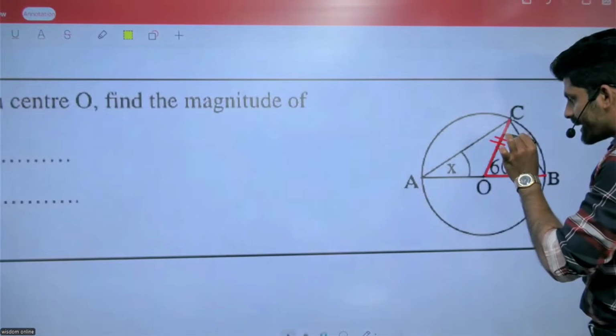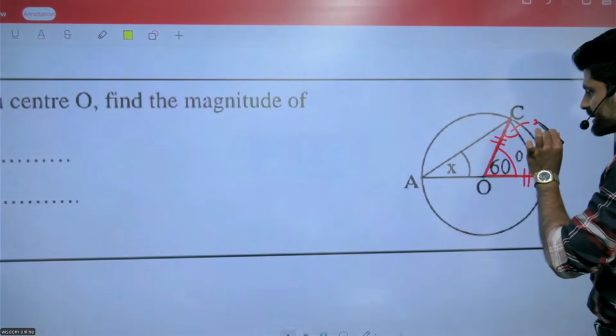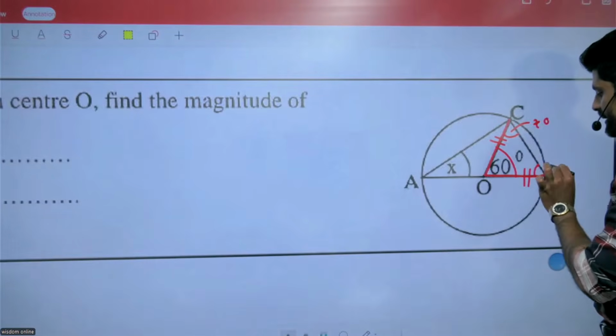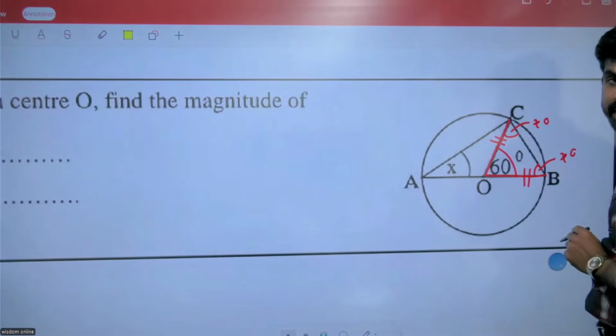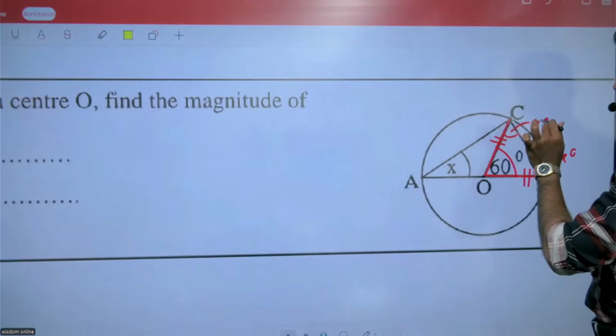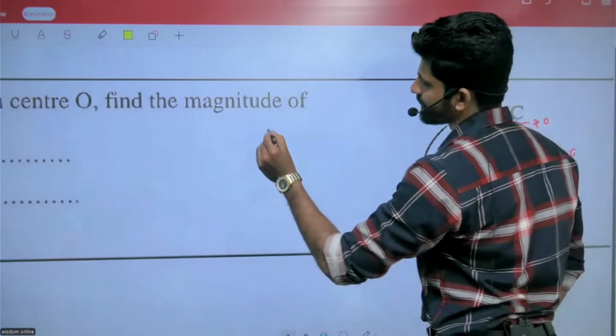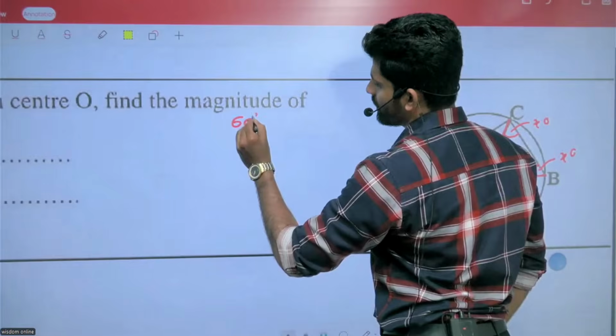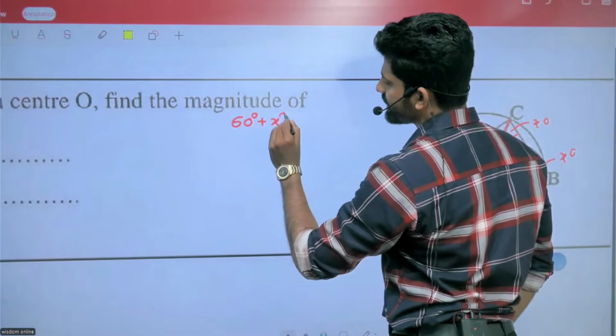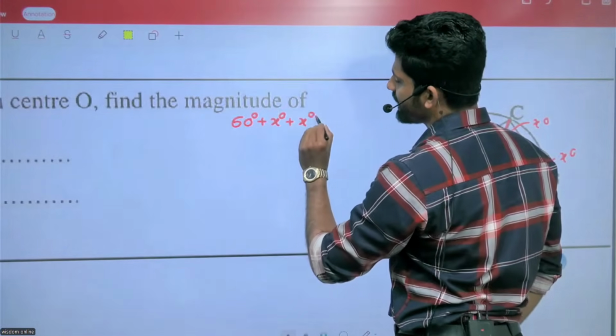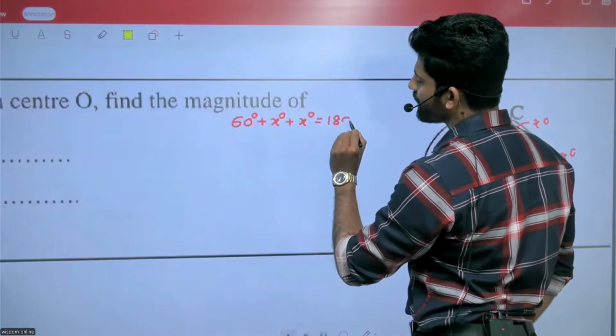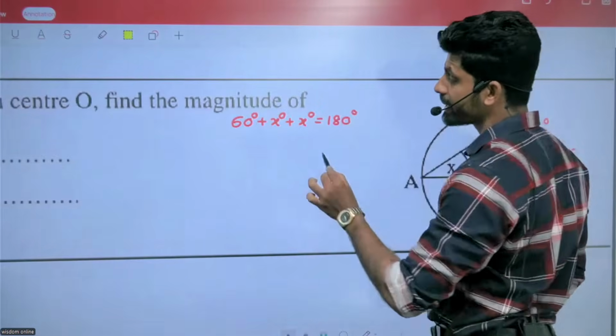Opposite sides are equal means opposite angles are equal. X, this one also X. 60 plus X plus X equals to 180. Angles in a triangle.